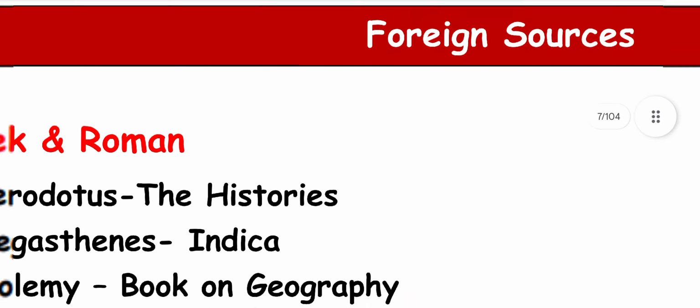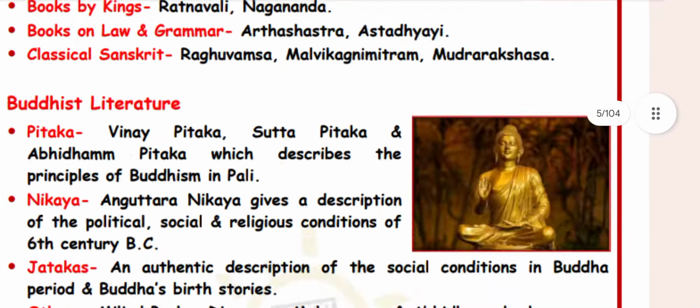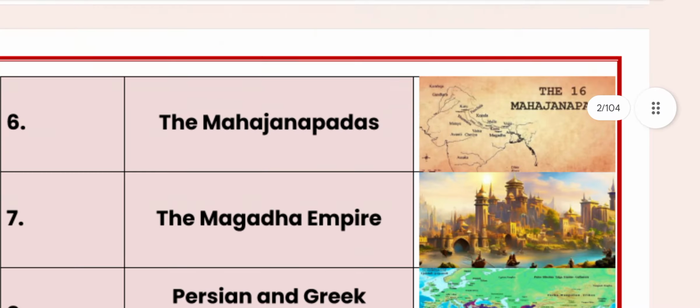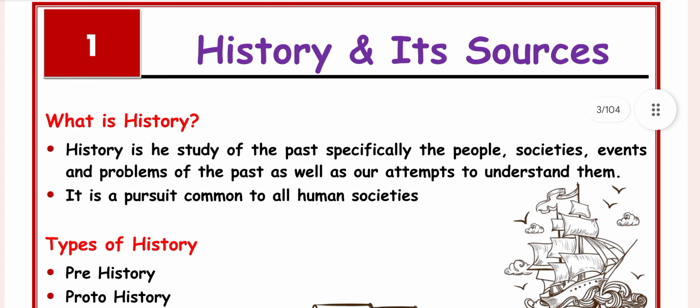Once again, the small revision for the first chapter. First one, what is history? We know that history is the study of the past, specifically the people, societies, events, and problems of the past, as well as our attempts to understand them. It is a pursuit common to all human societies.